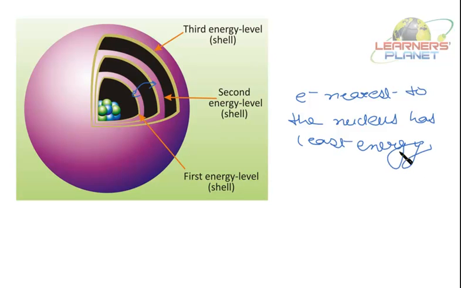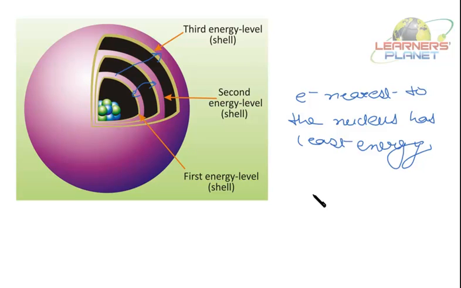Right? See, electrons, when coming from infinity towards the nucleus, are losing energy. Why so? Because there is a force of attraction between the electron and the nucleus. Within the nucleus lies the positively charged particle, that is the proton. Now when the electron is approaching it, there will be a force of attraction between them, due to which it loses energy. So the electron which is present nearest to the nucleus has got least energy. So the energy goes on increasing from the first to the third or fourth energy levels.